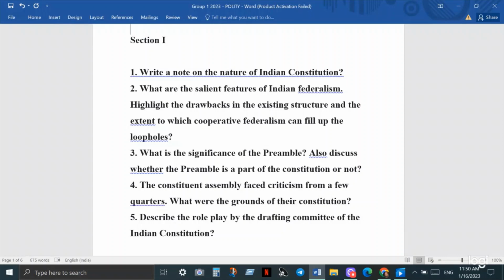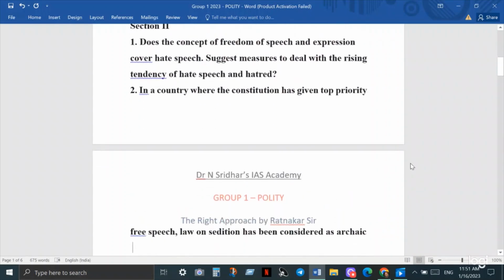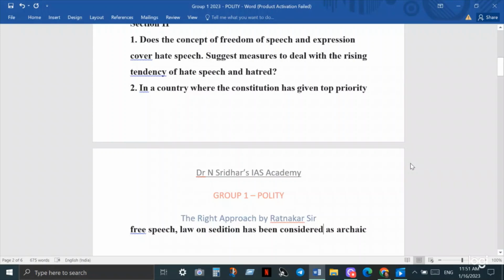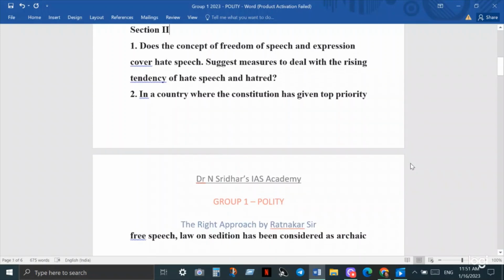Then you may get a question on the significance of the preamble, and you may get a question on the Constituent Assembly, how the Constituent Assembly faced criticism from a few quarters. Then what were the grounds for that, and describe the role of the drafting committee of the Constitution. So these kinds of questions you may get from this chapter.